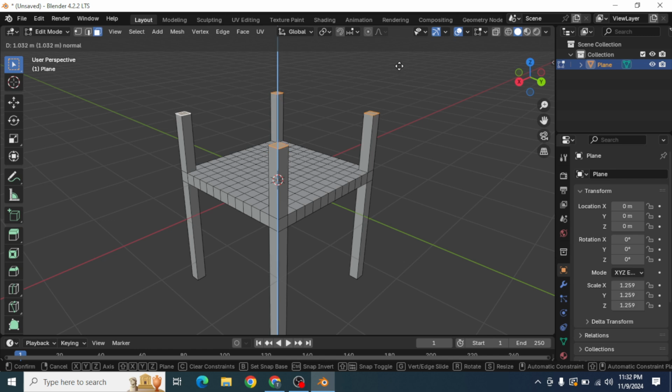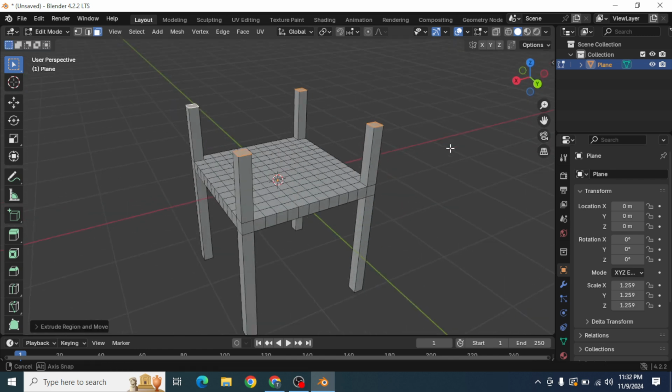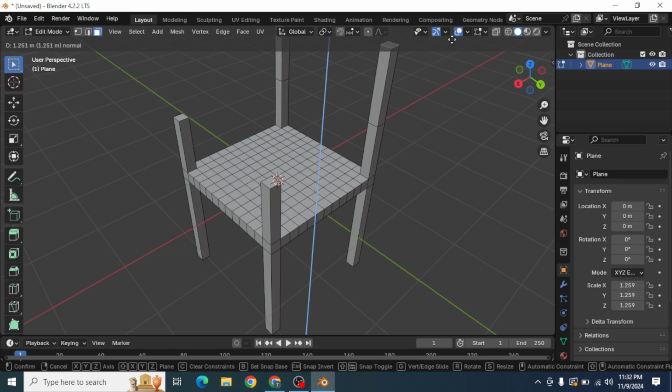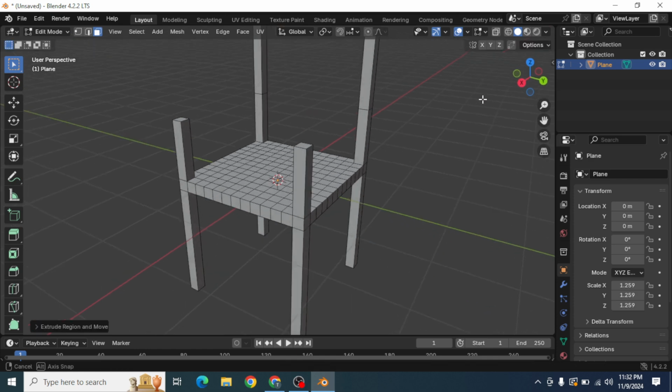Hold it. Now we are going to extrude these two faces alone. Select these faces, press E. Enough.